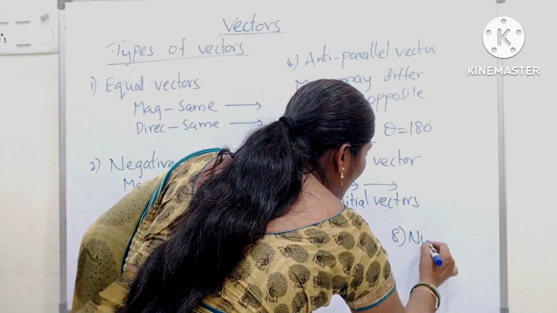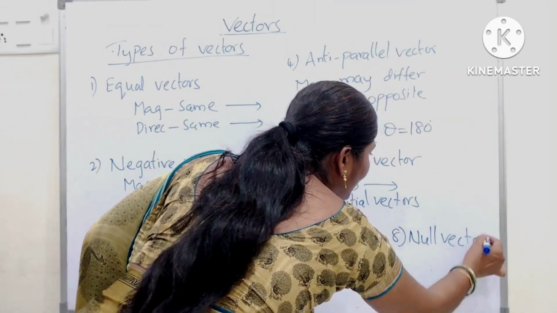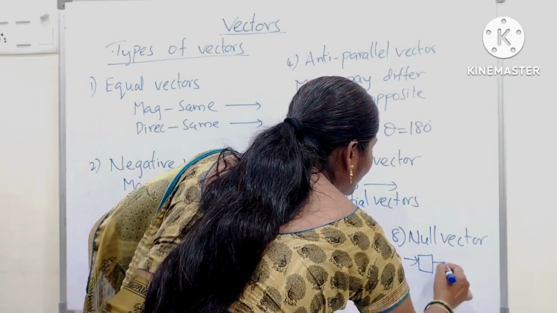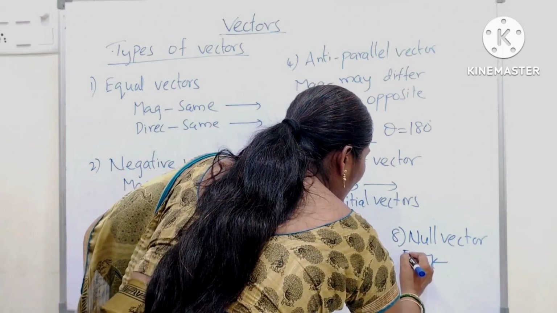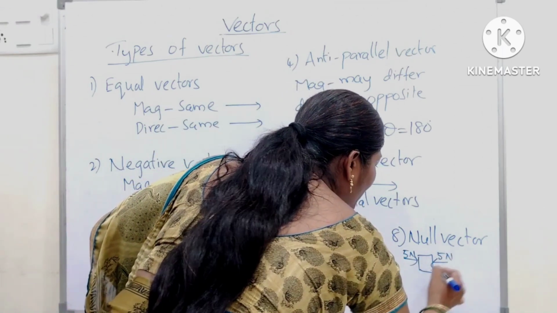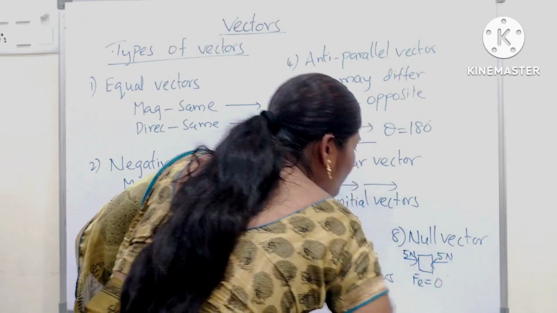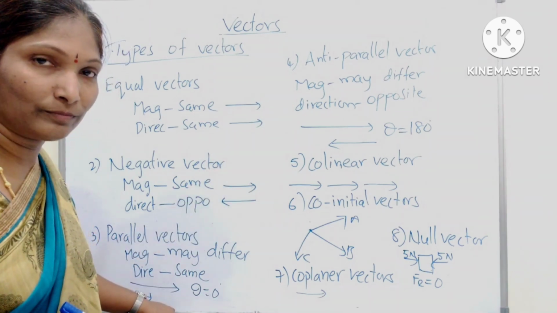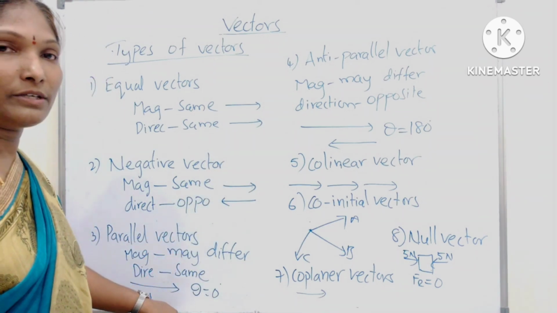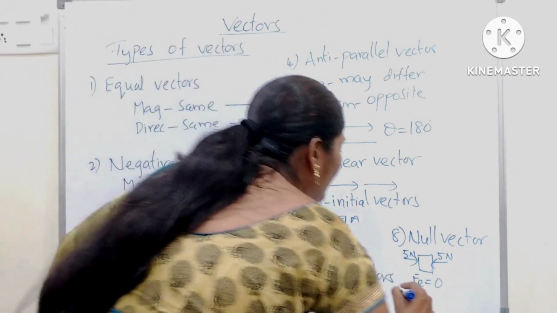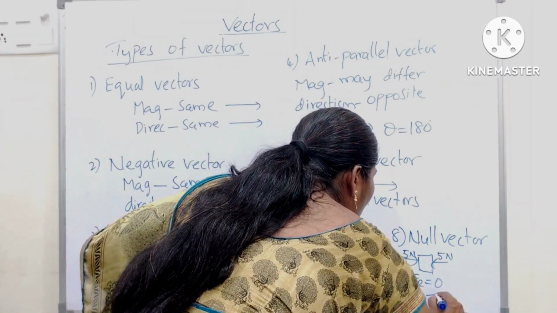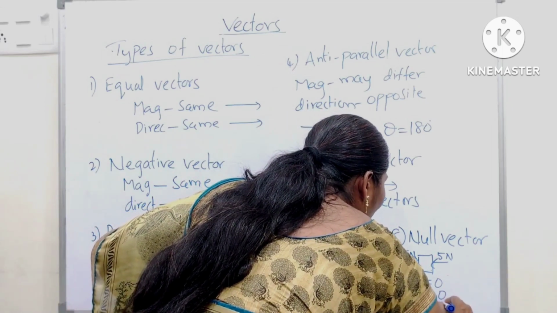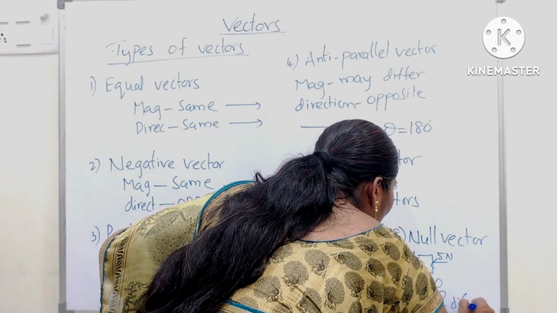One more important vector, null vector. What is null vector? Null vector means, just now I gave one example. Force. equal forces ని నేను 5 Newton force ఈ డైరెక్షన్ లో 5 Newton force అప్లై చేస్తే ఏమవుతుంది మనకు? రిజల్టెంట్ ఫోర్స్ 0 వచ్చింది. అంటే ఏమవుతుంది మనకు? The magnitude of the vector is 0. Direction not defined.